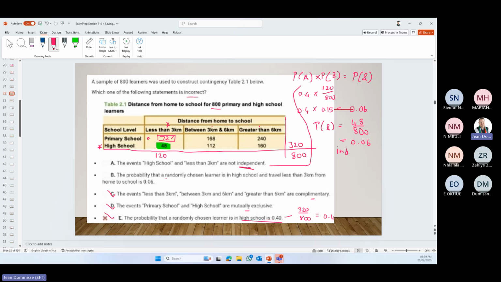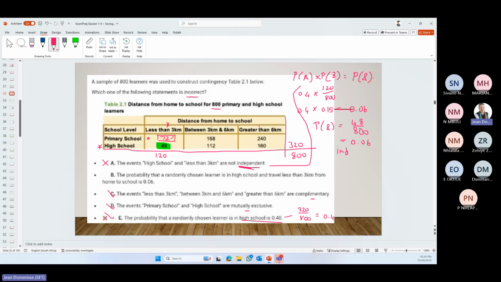So let's see what that answer was again. The high school and less than 3 kilometers are not independent. So that one is the wrong one because it is independent. We've shown that the probability of A times the probability of B is equal to the probability of A and B. So the incorrect one is option A, because it is independent and not not independent.